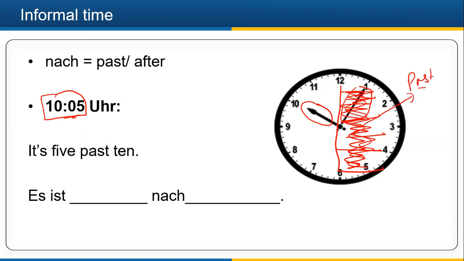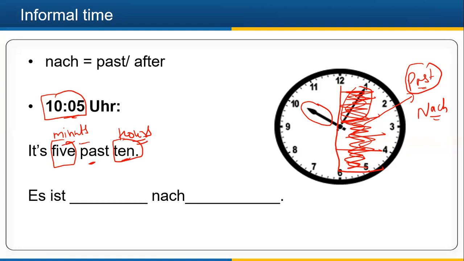In English we say past, in Hindi we say bajkar, and in German we say nach. So it says it is 5 minutes past 10. So 10 बजकर 5 minute, right? So 5 past 10. Minutes are coming first and hours are coming afterwards, right?